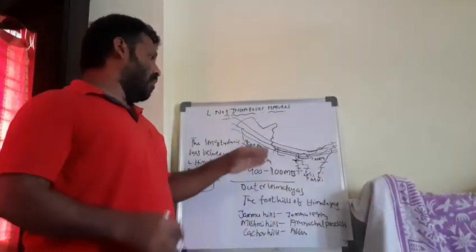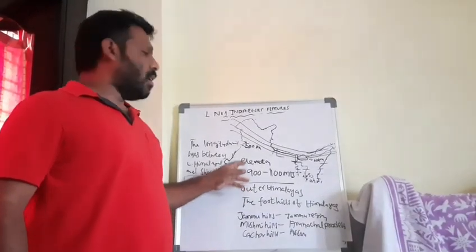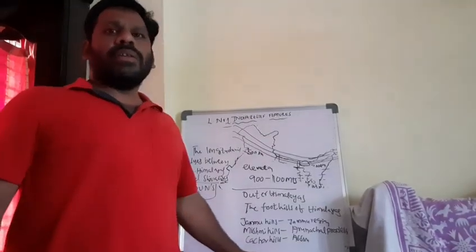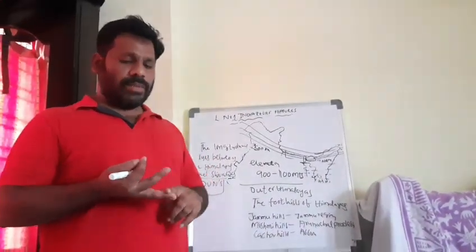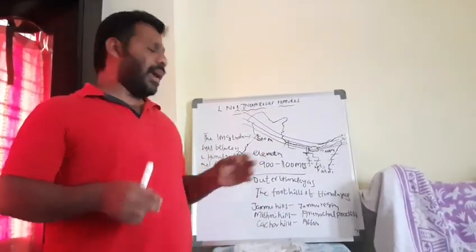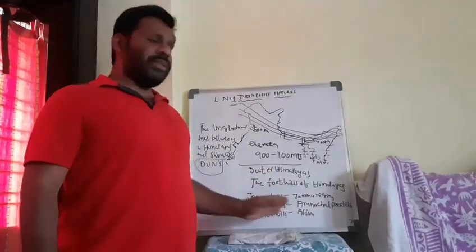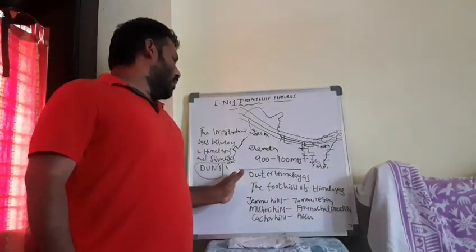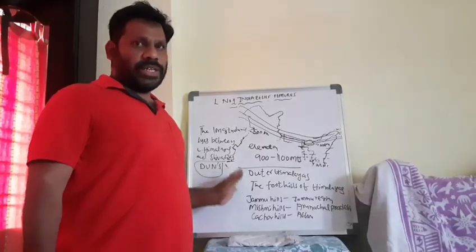Here we can find Patkai Hills, Mizo Hills, Manipur Hills, or we can call them Purvanchal. Purvanchal covers all the northeastern states: Arunachal Pradesh, Assam, Manipur, Mizoram, Meghalaya, Tripura, Nagaland. Patkai Hills in Assam and Arunachal Pradesh, Naga Hills in Nagaland, Manipur Hills in Manipur state, and Garo and Khasi Hills are located in Meghalaya state.